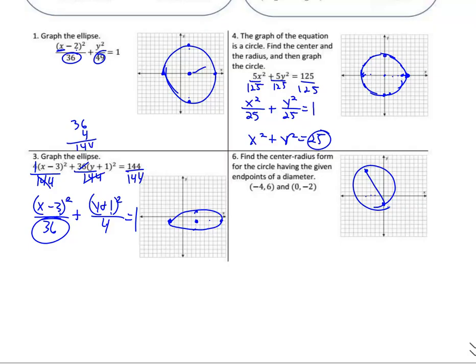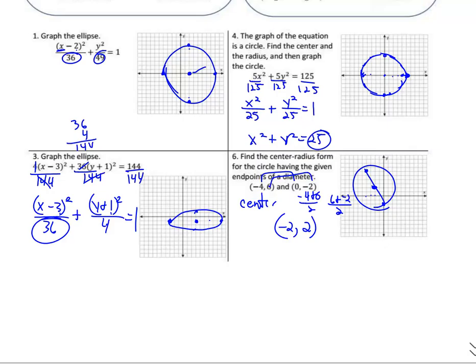So the center is going to be midway between those two. So let's find the center first. The center is going to be the midpoint. To find the midpoint, add the x's and divide by 2. -4 plus 0 divided by 2 is -2. 6 plus -2 divided by 2 is 4 divided by 2 is 2. So -2, +2. Yep, that looks pretty good. I did pretty good finding the center.